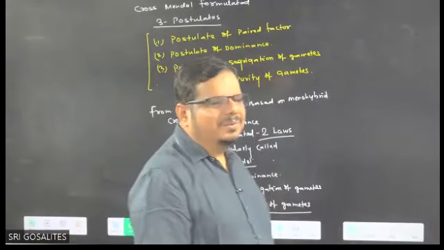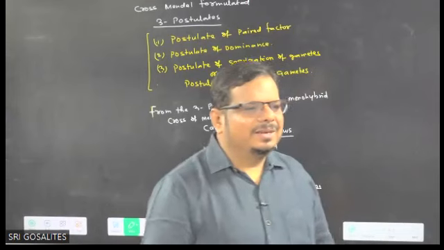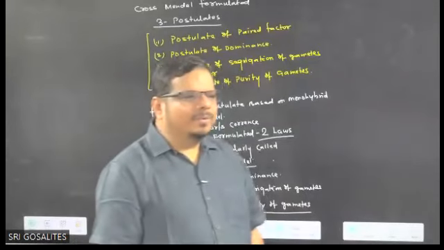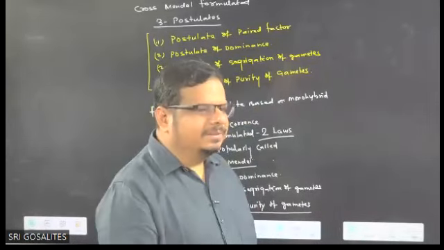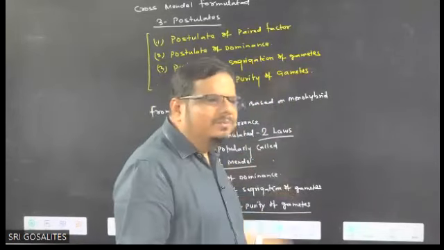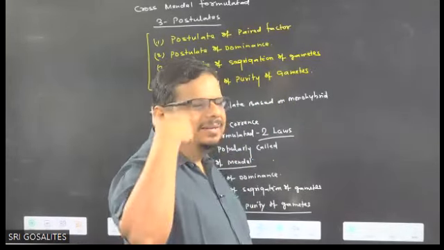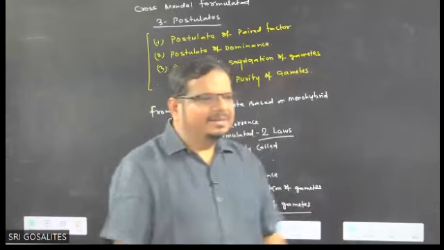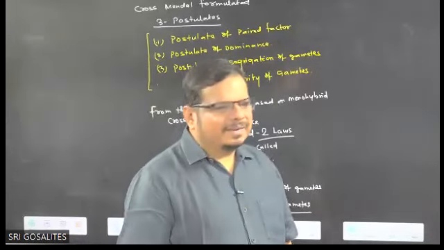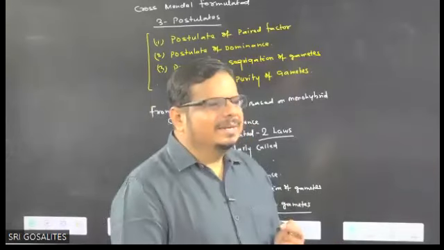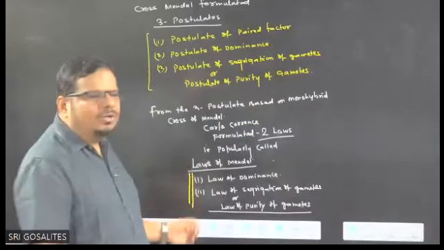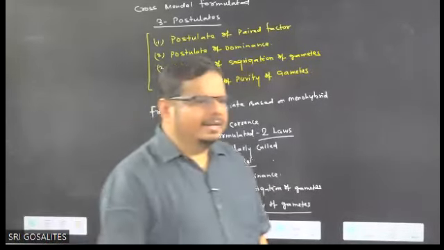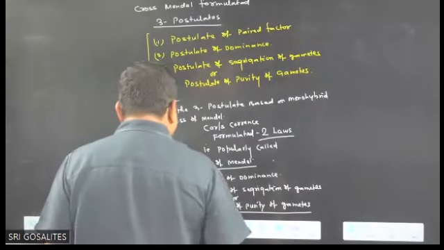One student is asking, what is independent assortment? Student, wait. I told you in the very beginning, have patience. That law is based on dihybrid cross. I am dealing with monohybrid cross right now. Law of independent assortment is also a law of Mendel, and that is based on which cross? Dihybrid cross. Getting the idea? So still we haven't discussed which cross? Dihybrid cross. We are discussing which cross? Monohybrid cross. So these two laws of Mendel are based on monohybrid cross. Getting the idea?